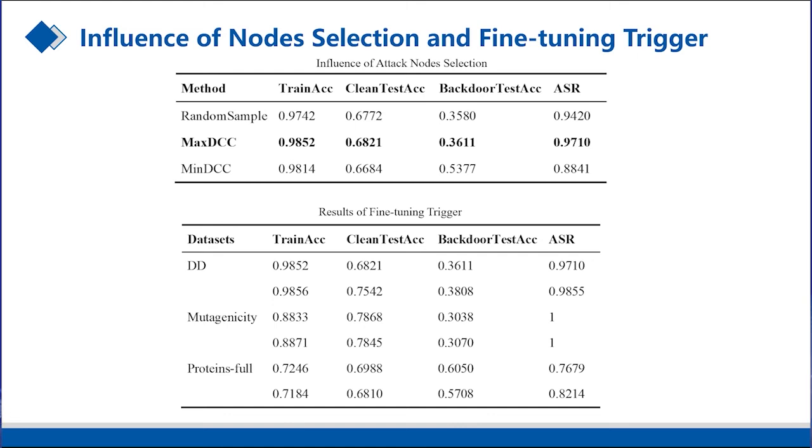Through the table below, we find that the fine-tuning of the trigger has an unnoticeable impact on the attack success rate of the DD dataset and the other dataset. We think it is because the trigger densities of these two datasets are small, and the number of nodes is less. In the case of a small trigger size, it does not have enough edges to satisfy our fine-tuning strategy, and the density of the other dataset is slightly larger, so the fine-tuning strategy has an impact.